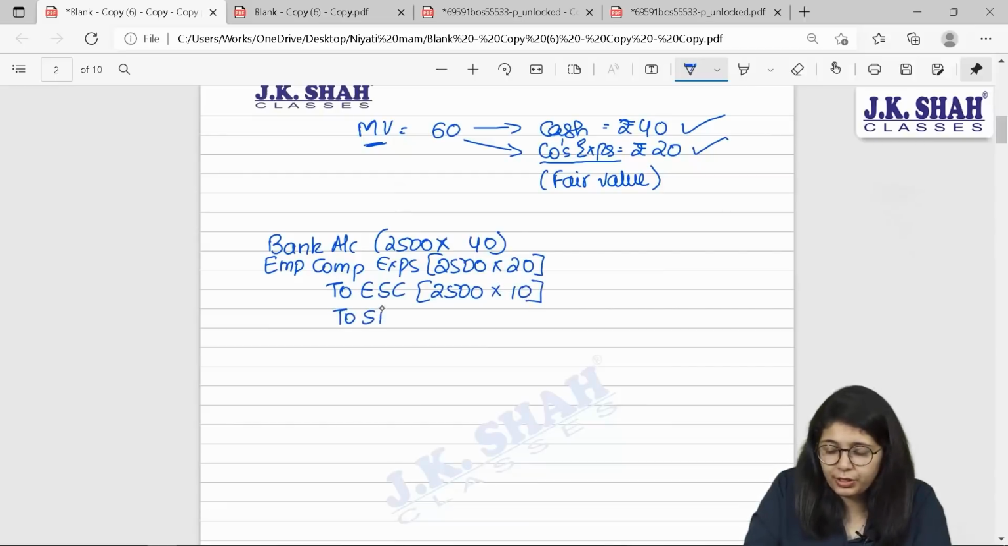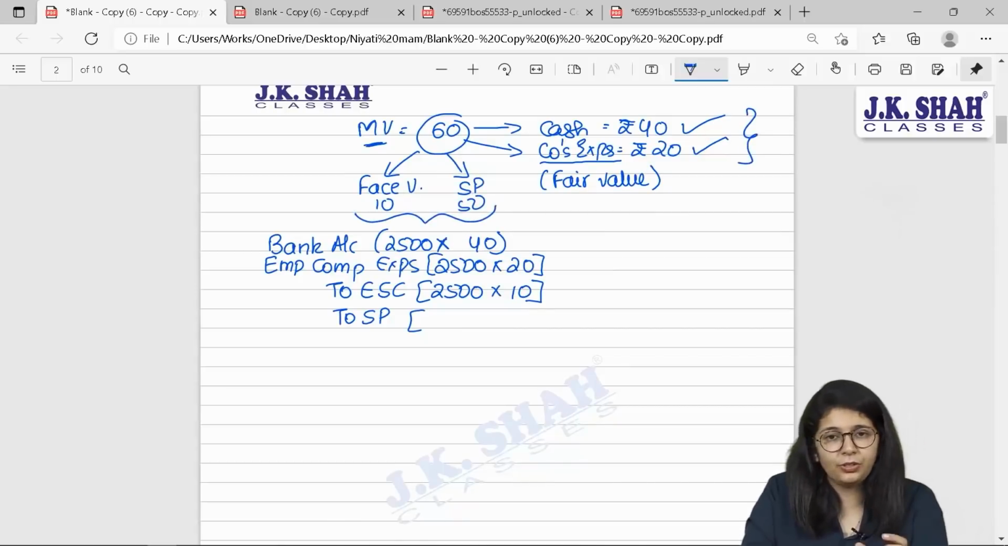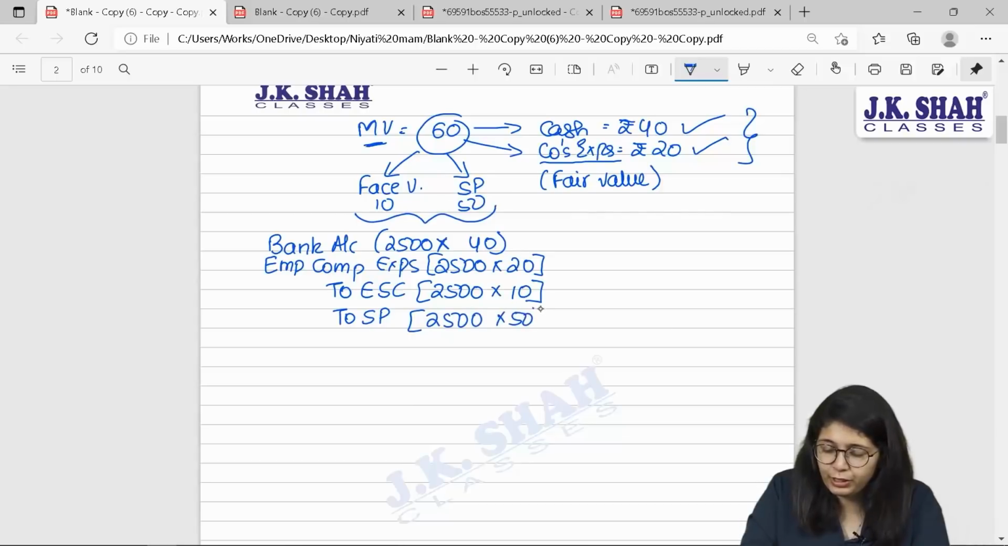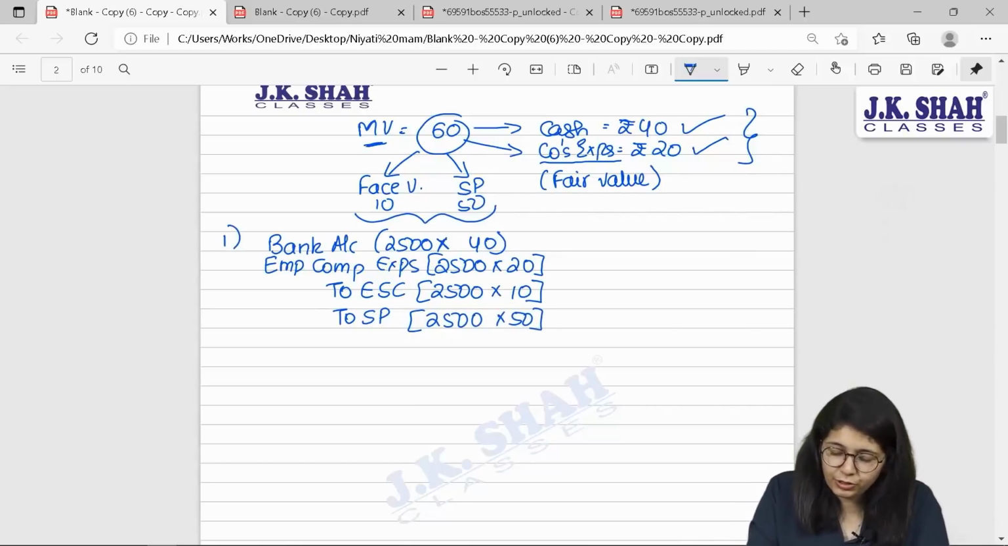And to securities premium. Beta, what was the market value? 60. Out of 60, if my face value is 10, my securities premium shall be 50. So these two are 60, these two are 60, your entry will tally, 2,500 into 50. You can find out your figures. Now this is your first entry.